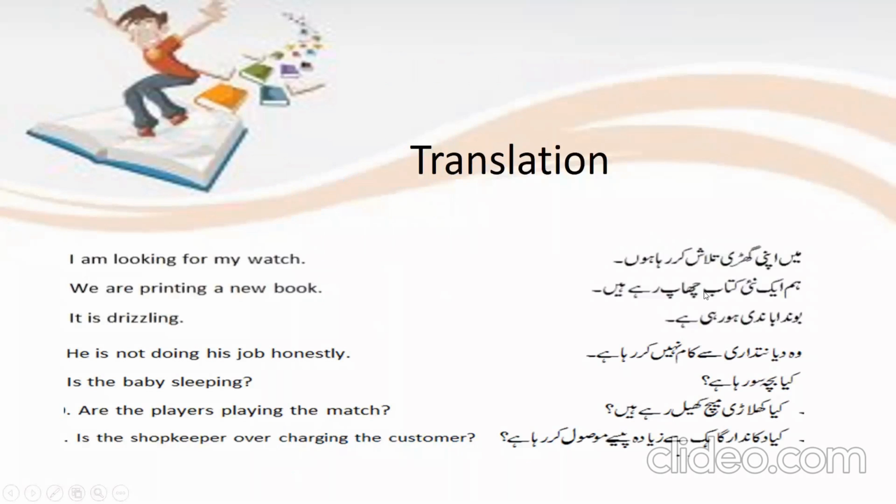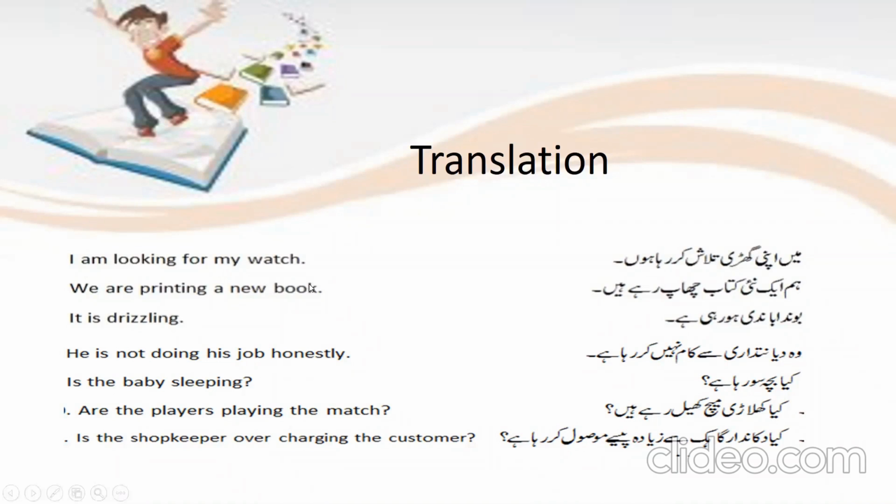See, we have the translations here. Remember, for present continuous tense, we have the identification raha hu, rahe hai or rahi hai. When there is raha hai, rahe hai at the end of the sentence in Urdu, it means it is present continuous tense. So this is the Urdu identification for present continuous tense. मैं अपनी घड़ी तलाश कर रहा हूँ is coming at the end. It means it is present continuous tense.